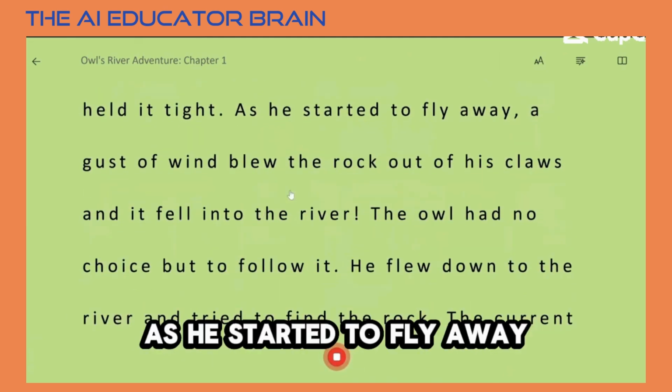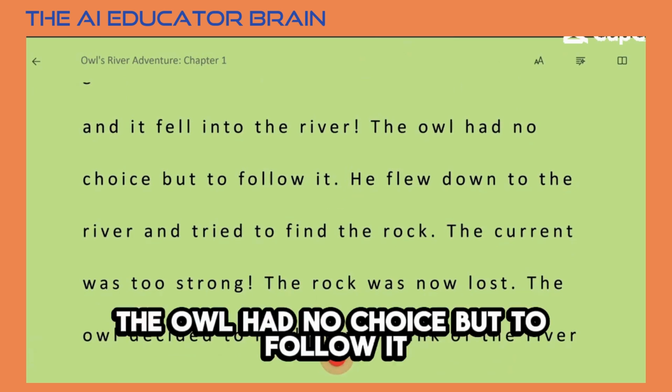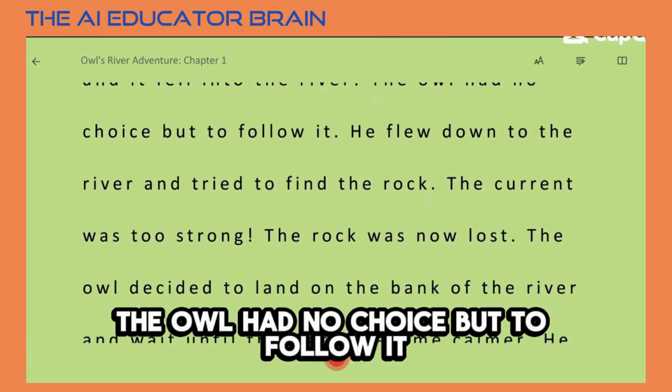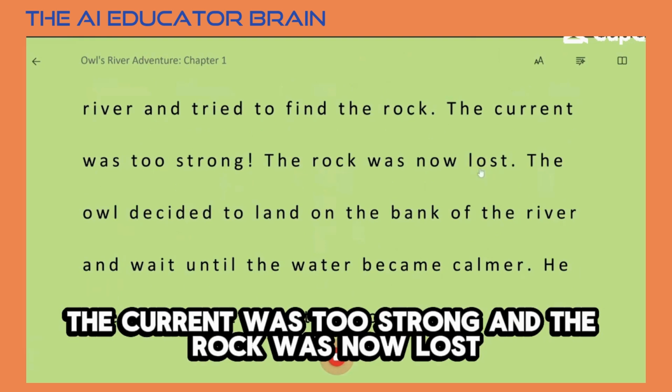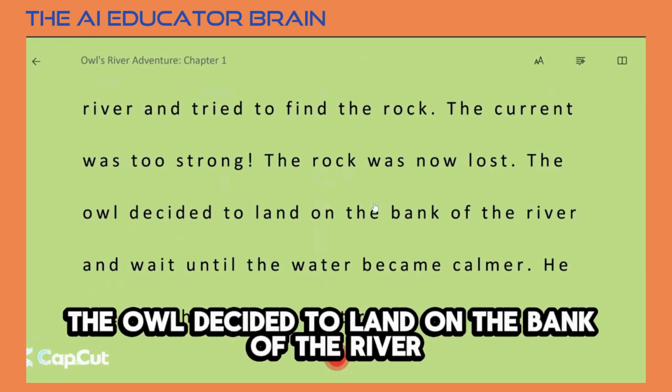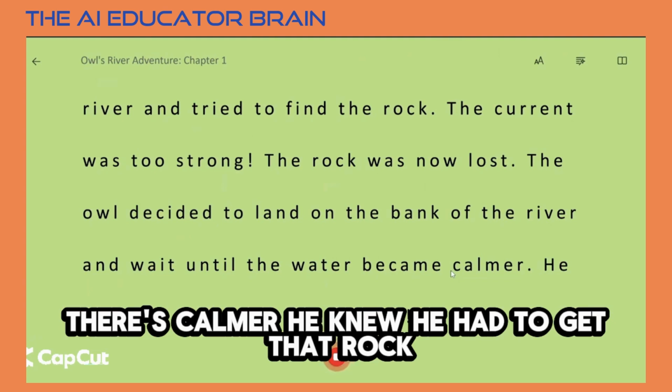As he started to fly away, a gust of wind blew the rock out of his claws and it fell into the river. The owl had no choice but to follow it. He flew down to the river and tried to find the rock. The current was too strong and the rock was now lost. The owl decided to land on the bank of the river and wait until the water became calmer. He knew he had to get that rock.